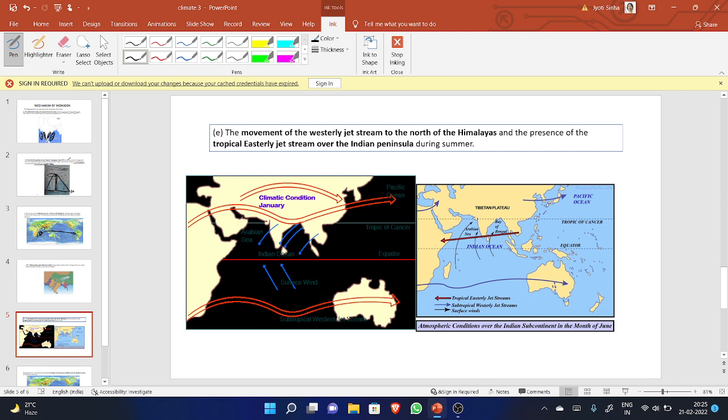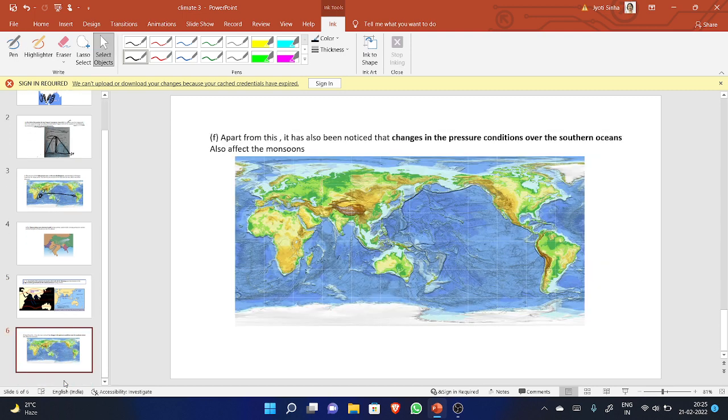you are able to see the arrow, and during the summer, this jet stream, the tropical easterly jet stream in the peninsular region, as well as the westerly jet stream in the north of Himalaya, they both are helpful in bringing the monsoon to the country. If this is clear to you, then our next point, it is the last point that we are going to discuss, apart from this.